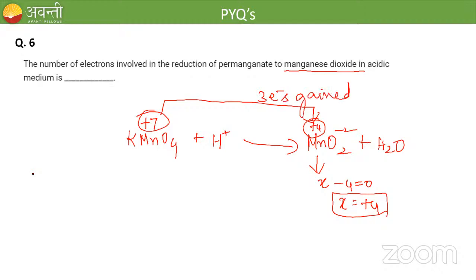How many electrons are gained? 3 electrons are gained. So in acidic medium, 3 electrons are gained by manganese to get converted to manganese dioxide. Okay, clear? Shall we go for the next question? Any doubt for anyone? Okay.